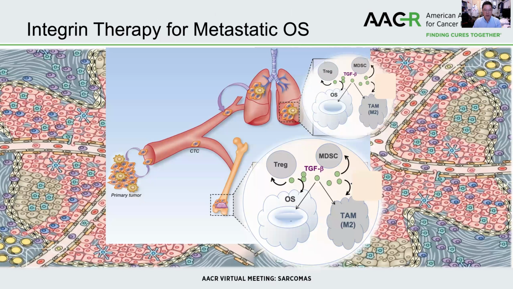So today I will focus first on describing integrin therapy for metastatic osteosarcoma. And this is the discovery of the surface expression of VCAM1 or CD106 on metastatic osteosarcoma and their interaction with alpha-4 beta-1 integrin or VLA4 on tumor-associated macrophages.